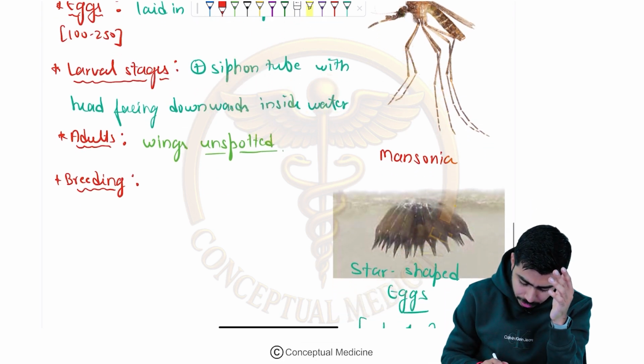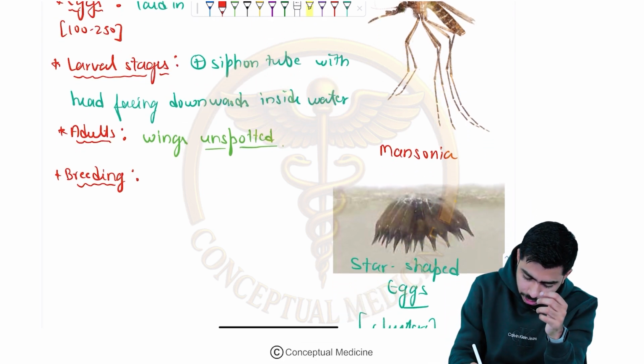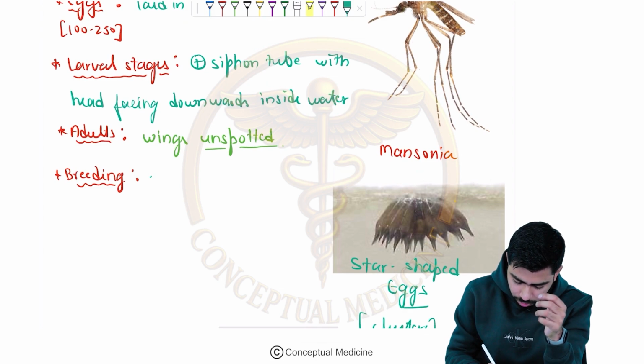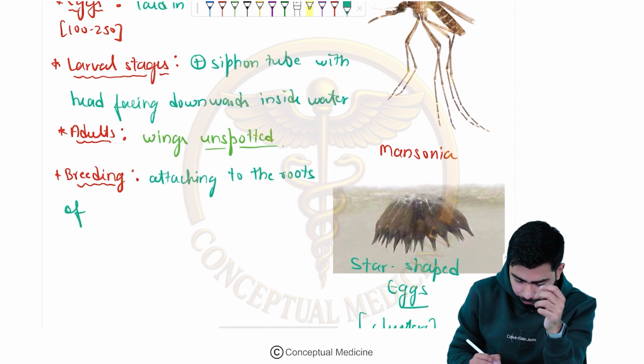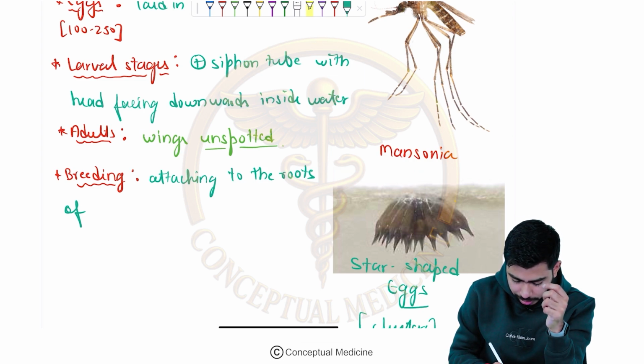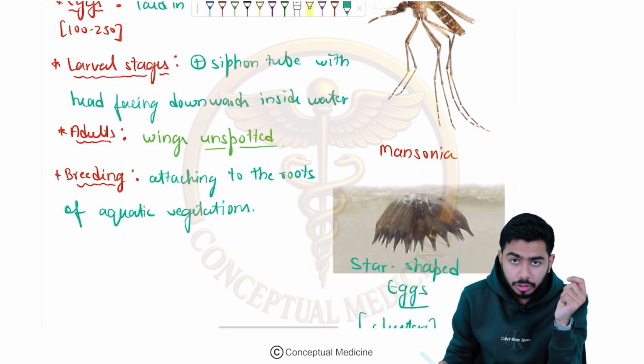So for breeding, they attach to the roots of aquatic vegetation. It could be plants and all of those things.